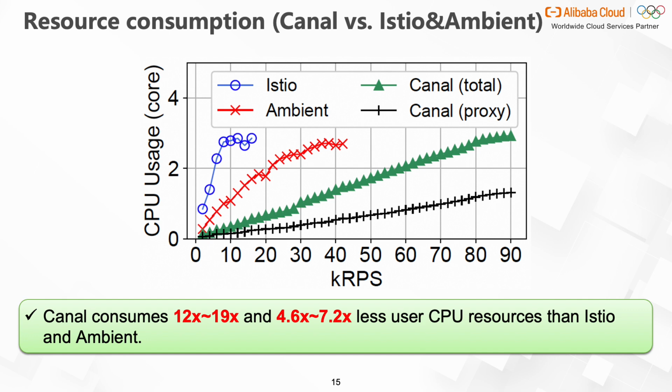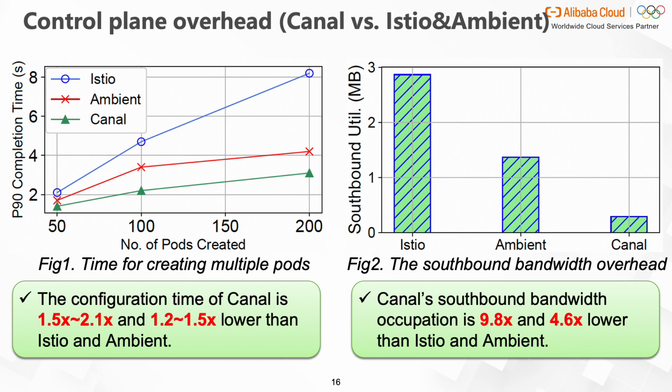This figure shows the CPU core usage under changing workloads. Canal consumes much less user CPU resources than ES2 and Mint. Figure 1 shows the configuration time for creating multiple pods. The configuration time of Canal is much lower than ES2 and Mint. As shown in Figure 2, Canal's bandwidth occupation is much lower than ES2 and Mint because Canal only needs to configure one gateway.